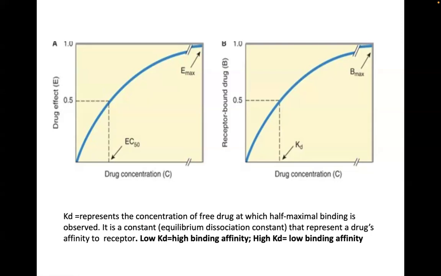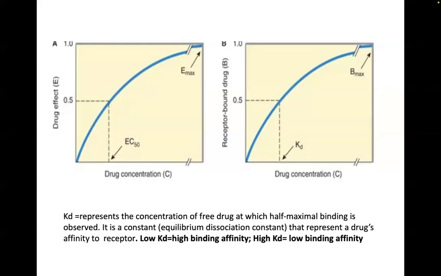KD is an equilibrium dissociation constant. It represents the concentration or dose of the drug at which you occupy 50% of the receptors in the system. So there's a similarity here, and there are situations when they coincide, but there are also situations when they do not. We will go through that one by one.